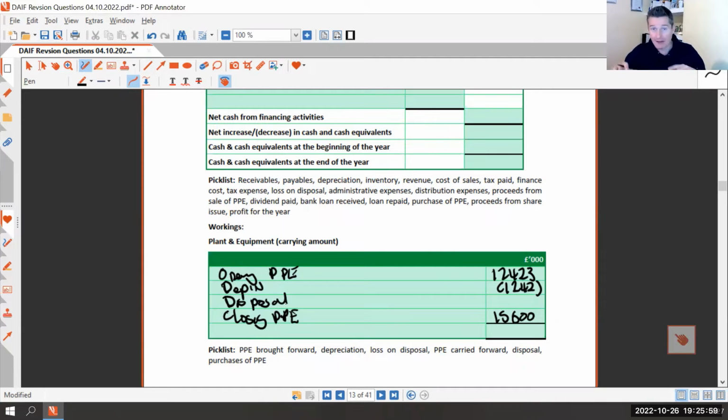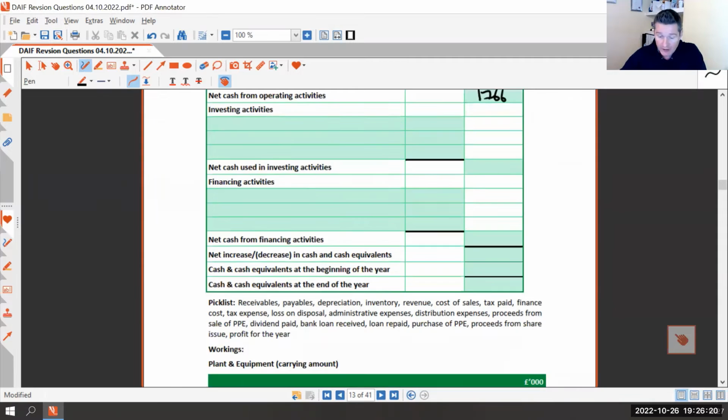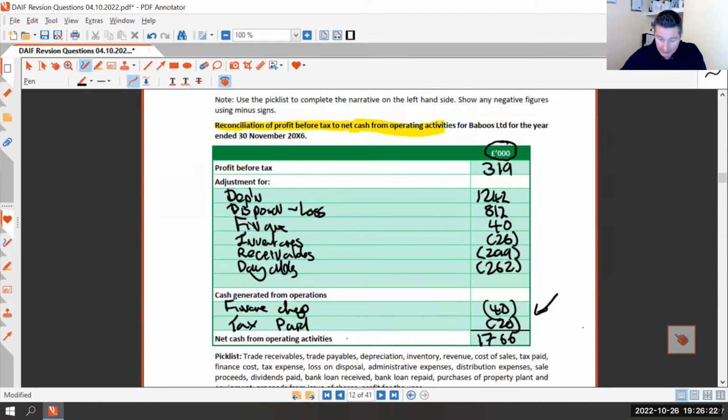We don't care at this point whether we made a profit or loss on it. We don't care what we got for it. All we're looking at is the net book value, because that will reduce our opening plant and equipment net book value. And then the difference between what we had and what we got at the end of the year must be what we bought.